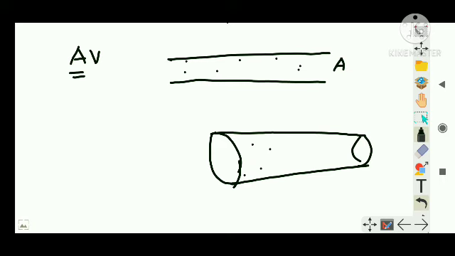Now we are going to prove that. The main point is you have to mention streamline flow. This is not true for turbulent flow. It is only true for streamline flow. Clear?